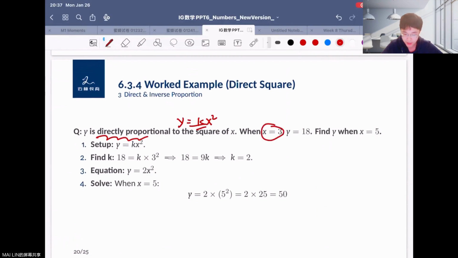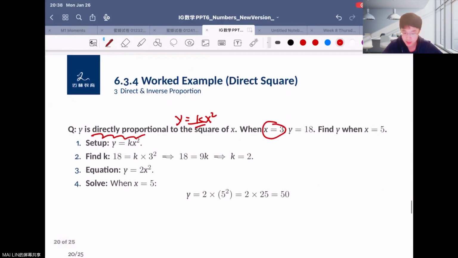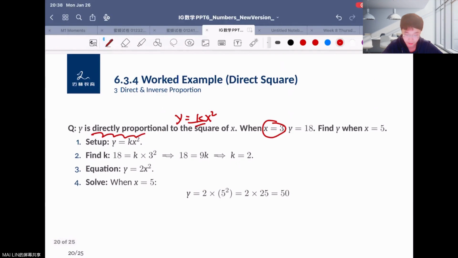And for here, when x equals 3, y equals 18, you can just put x's value and y's value into the equation, right? So it becomes 18 equals k times 3 squared, right? So finally here, k equals 2, okay? And we have k equals 2, so that means we have y equals 2x squared, okay?